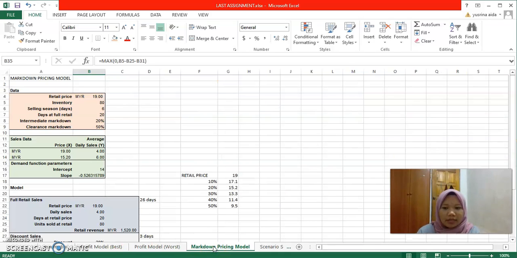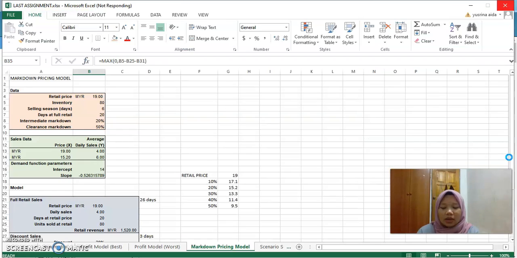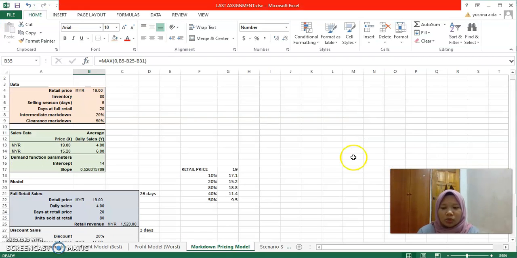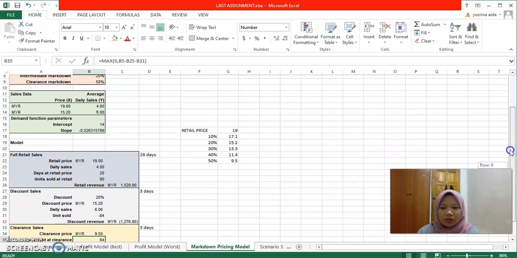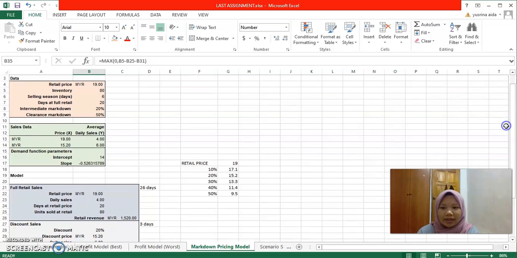For the markdown pricing model, I want to know the full retail sales revenue, discount sales revenue, and clearance sales revenue. For the discount sales revenue, my assumption for the intermediate markdown is 20% and the clearance markdown is 50%.